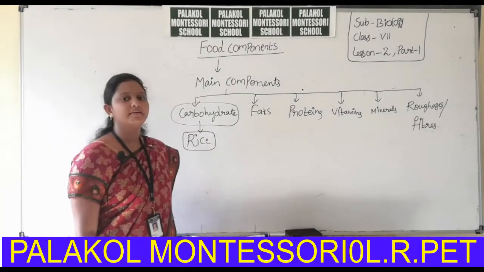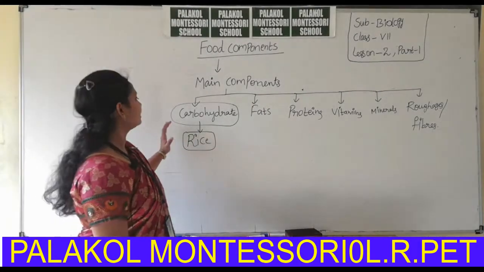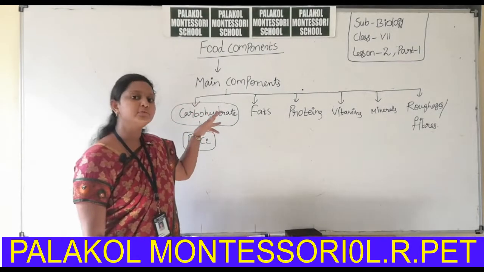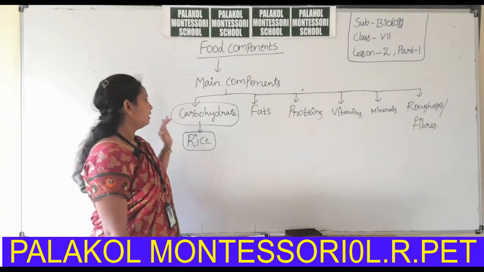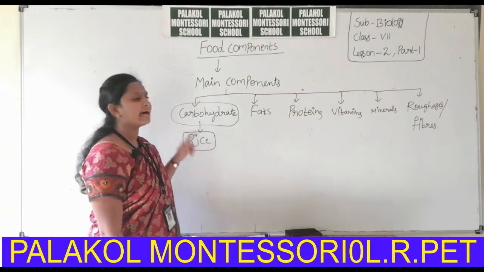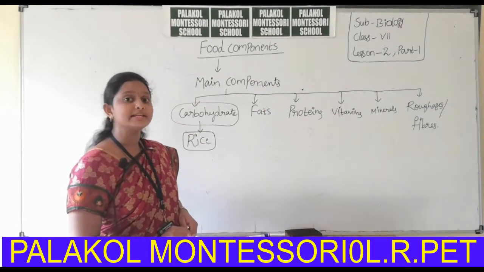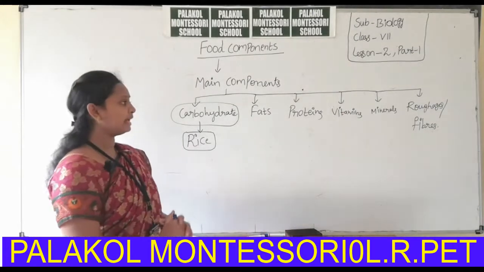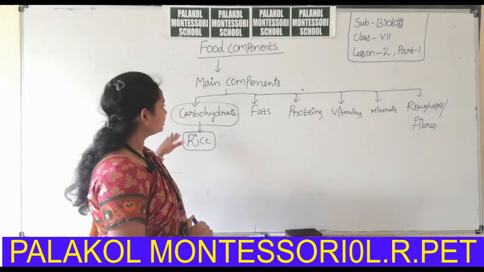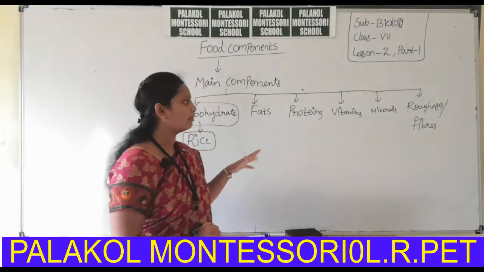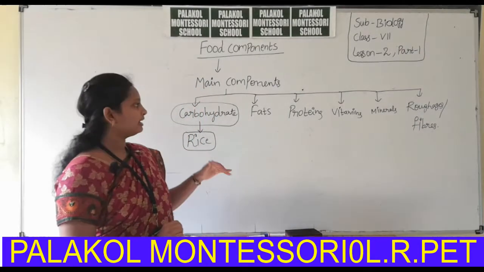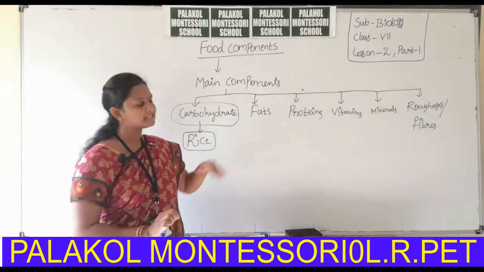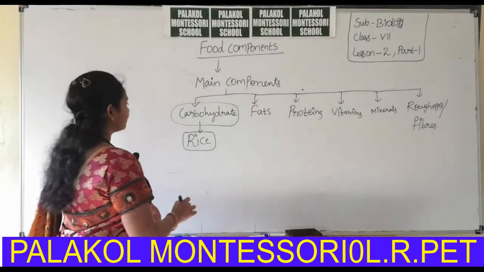Every day in our AP we take rice as the main food material. So in our daily life we take carbohydrate as the major food component. Today I want to discuss all these types of food components and their different functions, okay.